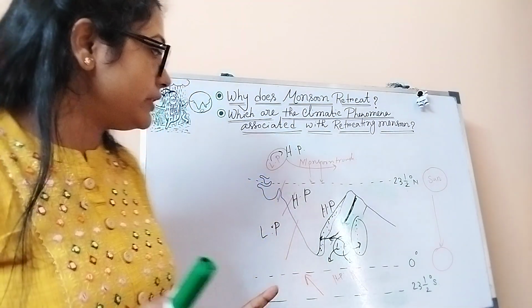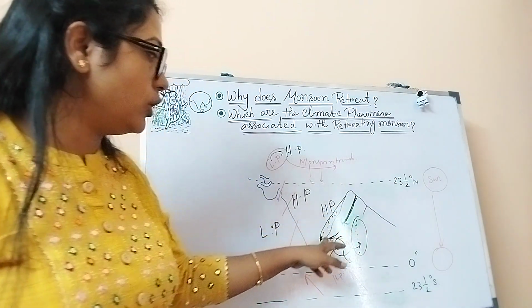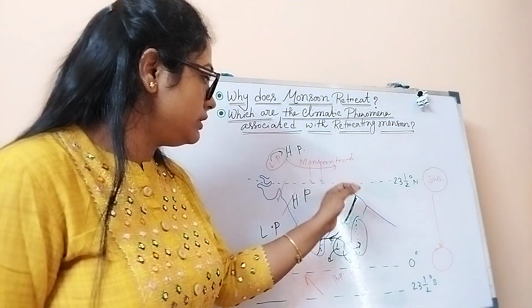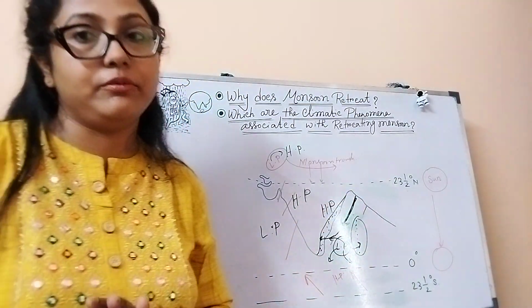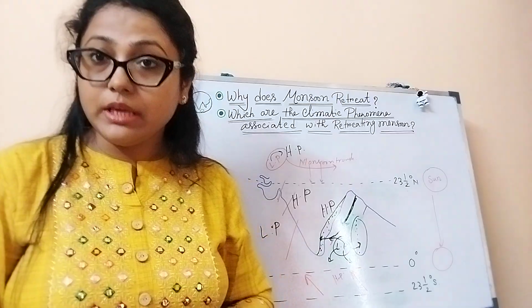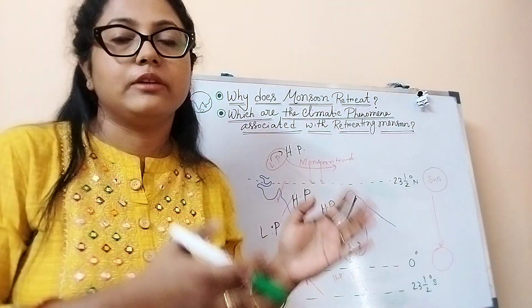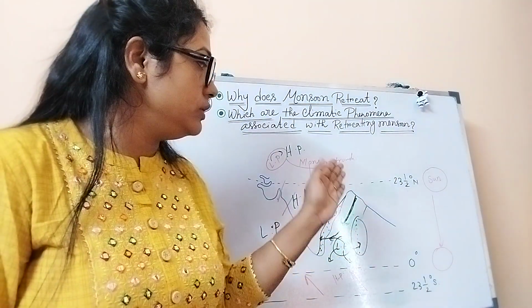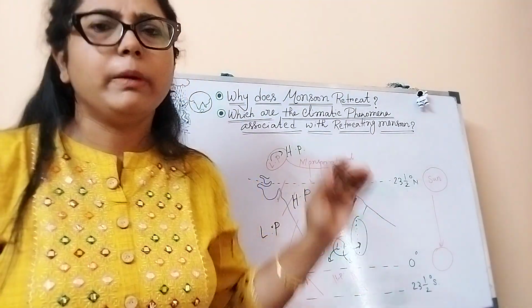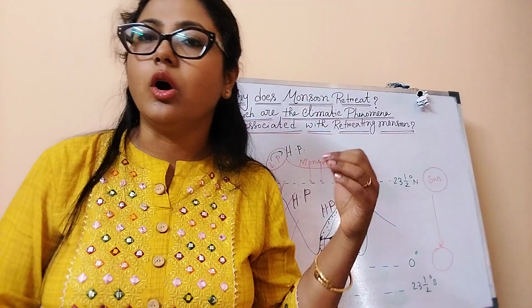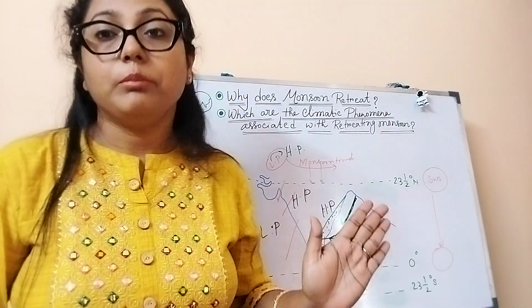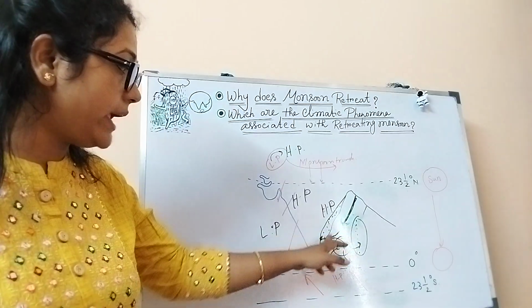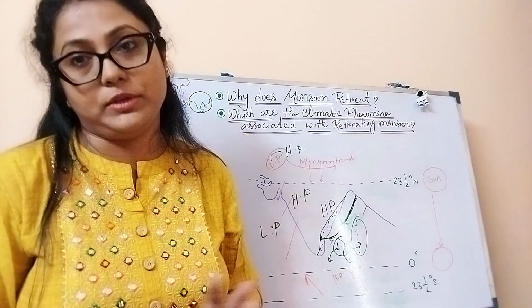Okay, so during the retreating monsoon season, rainfall occurs along the Coromandel coastal region, or the eastern coastal region. They receive rainfall during that time. But during the summer season, or you may say the rainy season, June, July, during this time the Coromandel coast, the eastern coast, does not get rainfall in that way, because it is located in the rain shadow region of the Western Ghats.